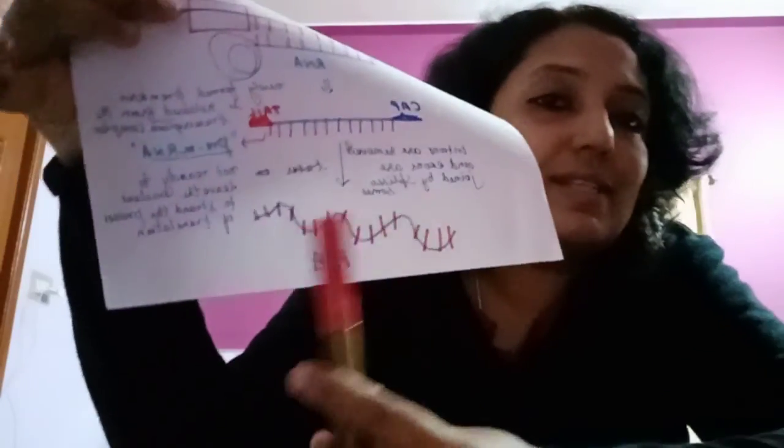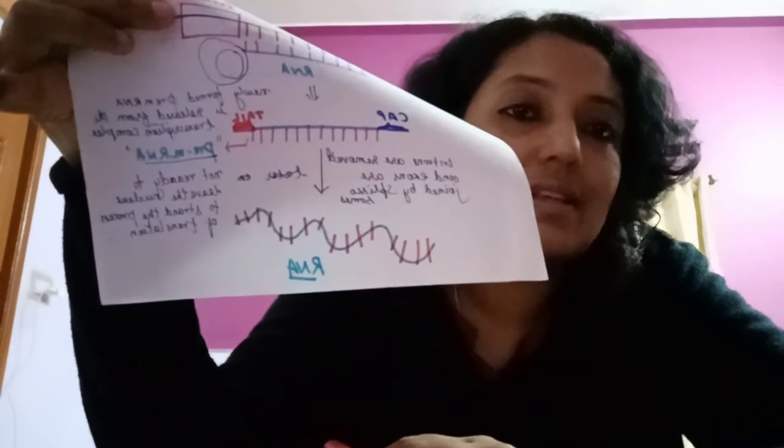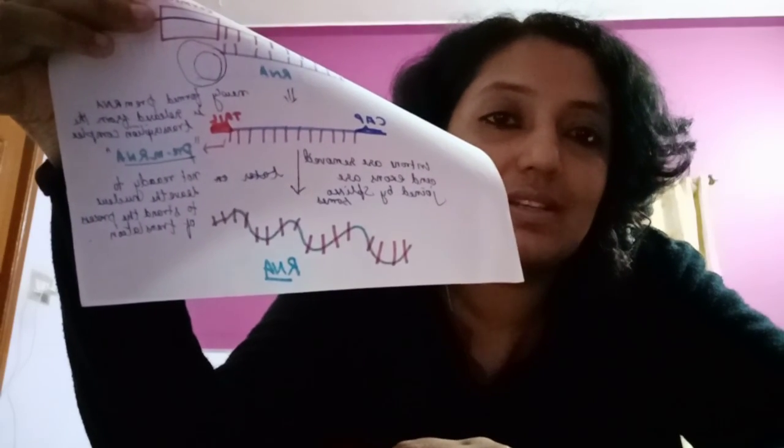That mRNA in turn enters the cytoplasm, and the next process, known as translation, where protein synthesis takes place, continues. So, till the formation of this RNA molecule, this process is known as the transcription process.